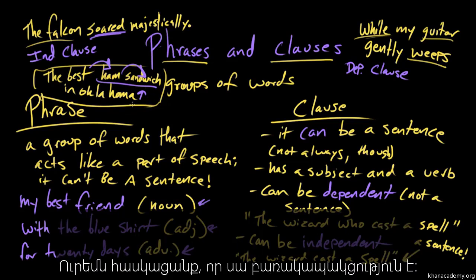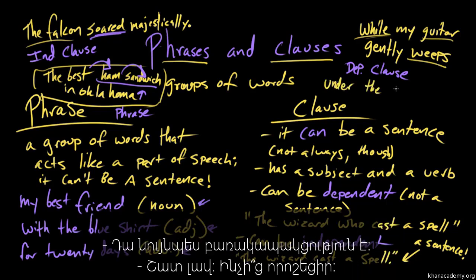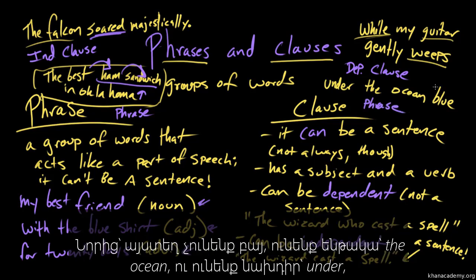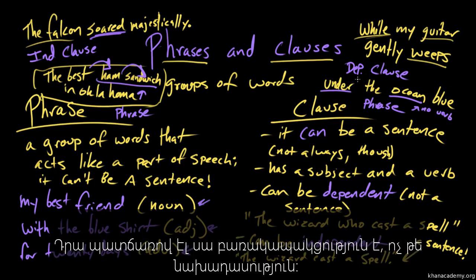So that's a phrase. How about under the ocean blue? That is a phrase. Okay. What makes you say that? Well, again, we don't have a verb. So we've got a subject, the ocean, and we have under, that's a preposition. So we have kind of a direction and a subject. We have a direction and a place, but we don't have an action. And that would make it a phrase and not a clause.